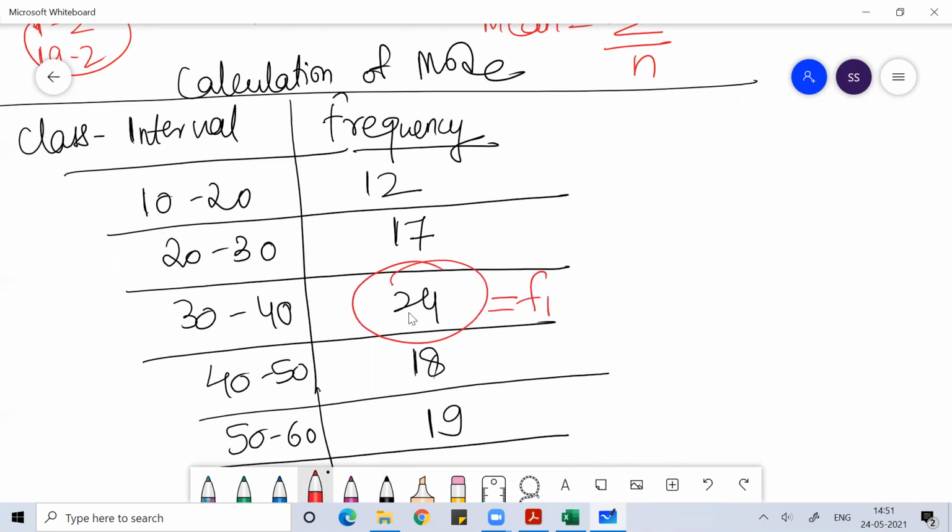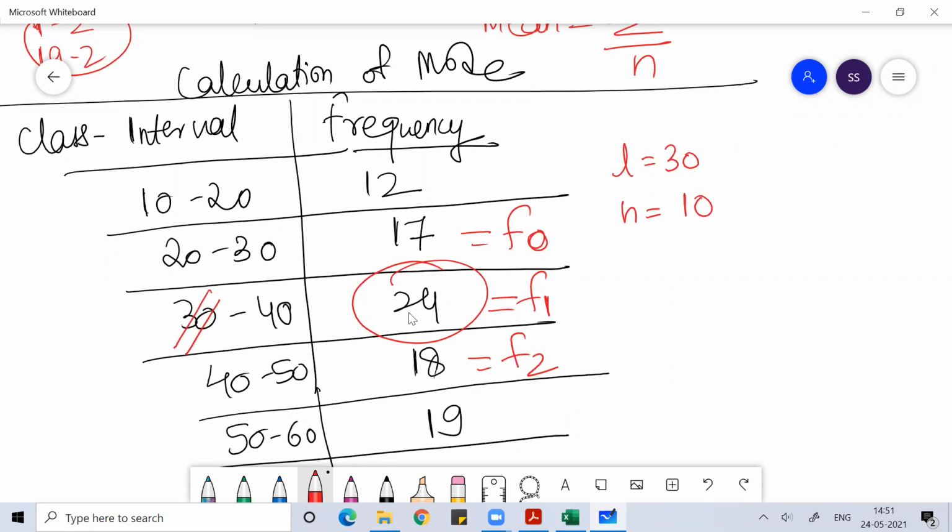So whatever the frequency which repeats the maximum, I call that frequency as f1. One frequency before that I'll call f0, and one frequency after that I'll call f2. The lower limit of this class is called L, so L here would be 30. H means height, the class width, the difference between the lower limit and upper limit, that is 10 here.